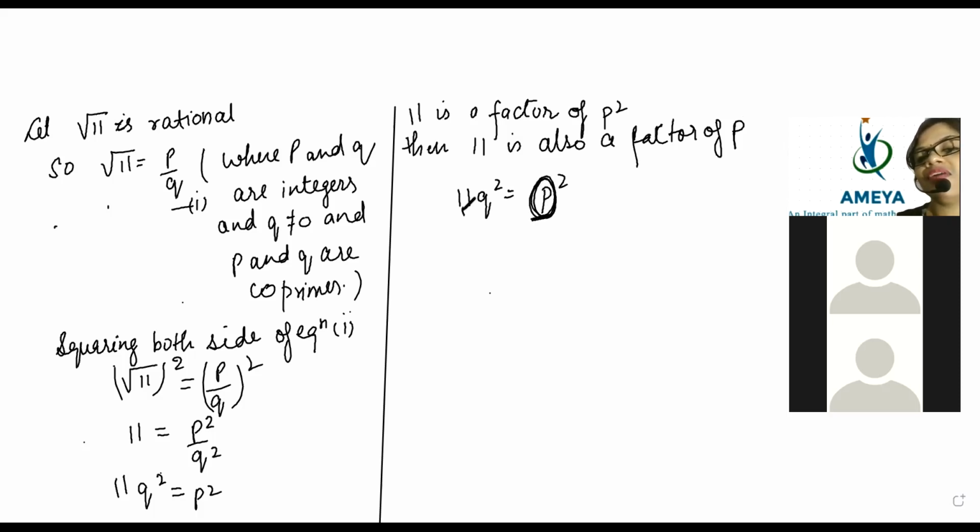Then only this 11 can go there and divide P. So to prove that, you will write P is equal to 11M, and beta, M is any integer.